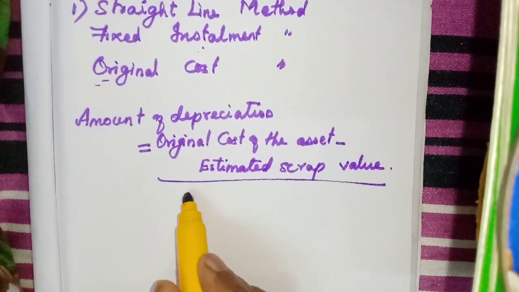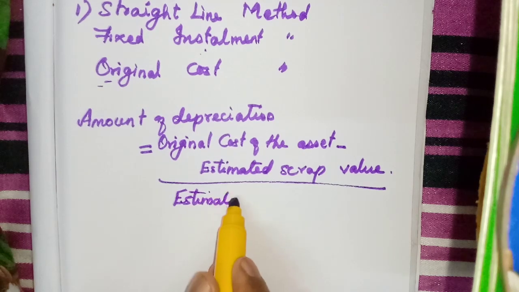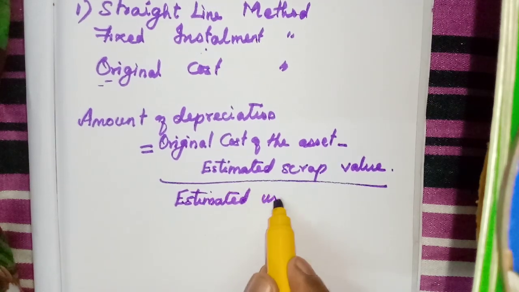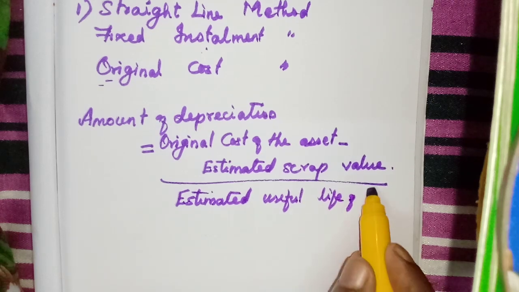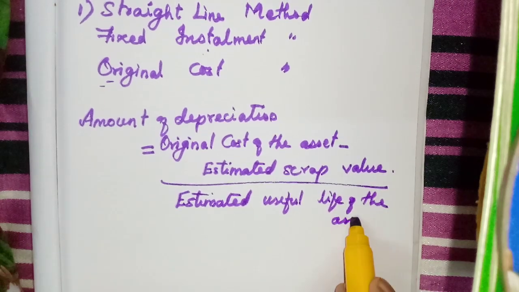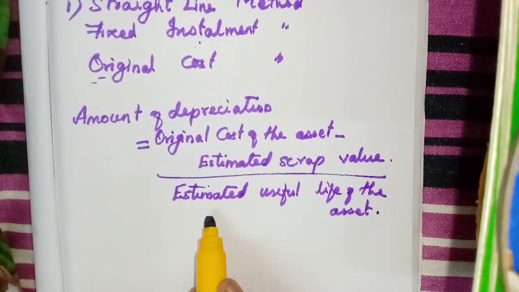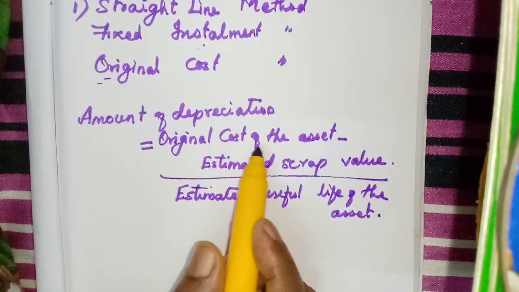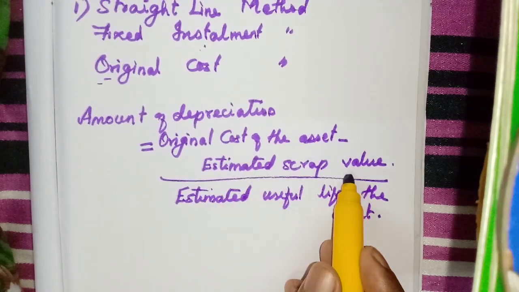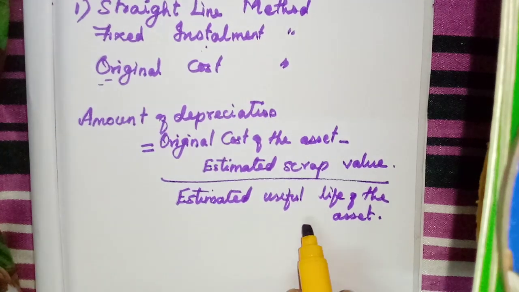The life of the asset also we are going to estimate. So we are going to calculate the amount of depreciation by this formula: original cost of the asset minus estimated scrap value, divided by estimated useful life of the asset.